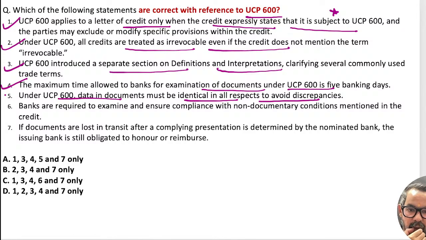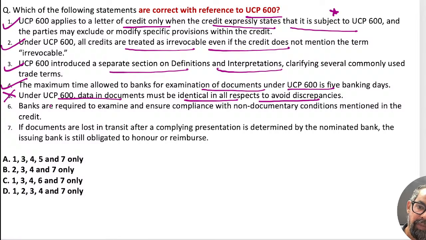In some cases, like if the invoice value is higher than the LC, we will be considering the LC value, not the invoice value. So this should be wrong here.